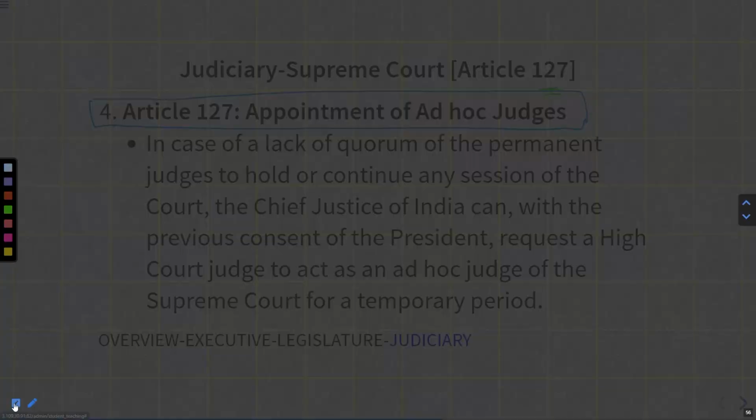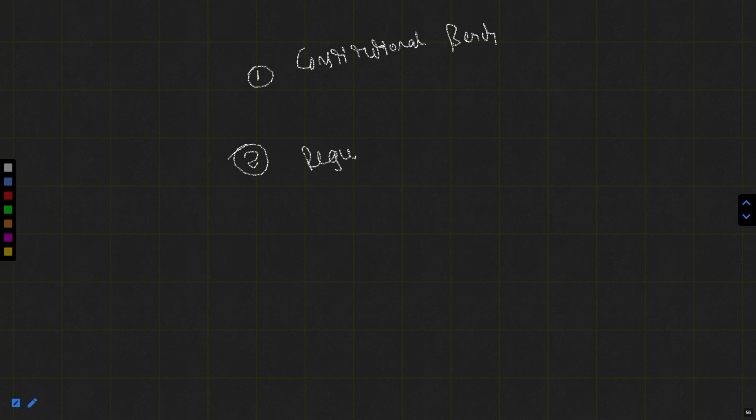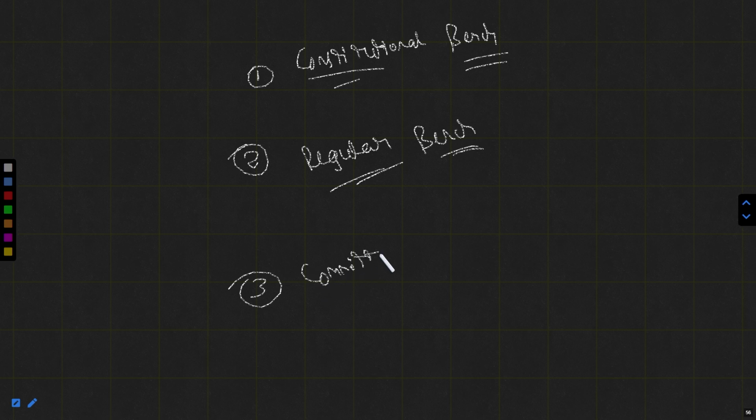For example, just take an example. Basically, we have two types of benches in the Supreme Court. First is the constitutional bench, thereafter the regular bench, and the third condition is the committees. In the constitutional bench, there is a requirement of 5 judges.